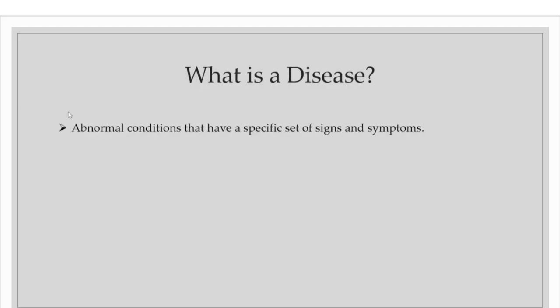So first of all, let's have a look at what is a disease. First of all, we have to know the definition of a disease. It's basically abnormal conditions that have a specific set of signs and symptoms. This is a condition of the body or any part of the body where, if the functions of the body are disturbed or deranged, then we call that particular condition a disease. So this is the basic definition of disease that we have to remember.